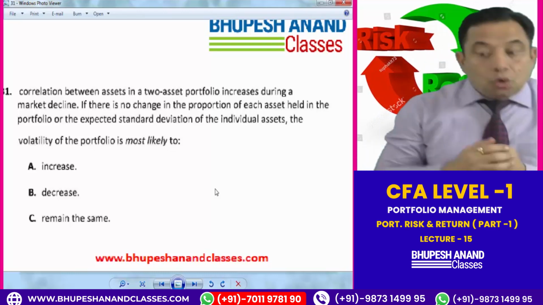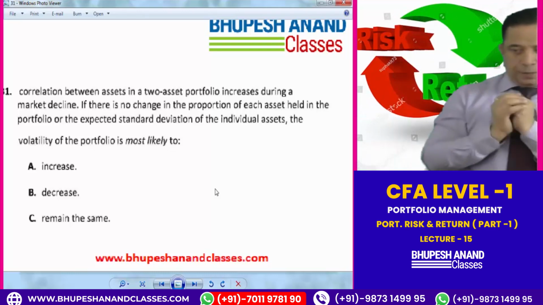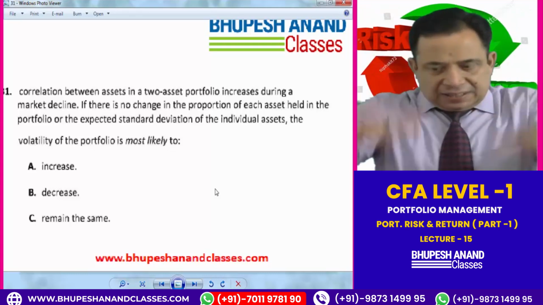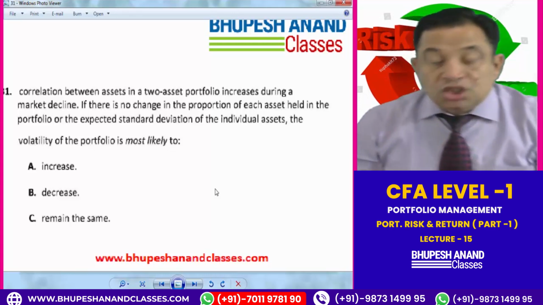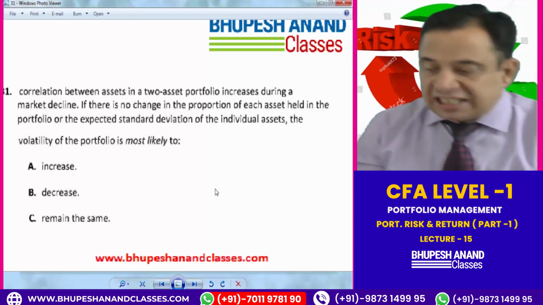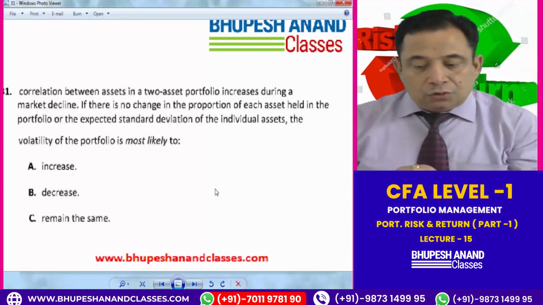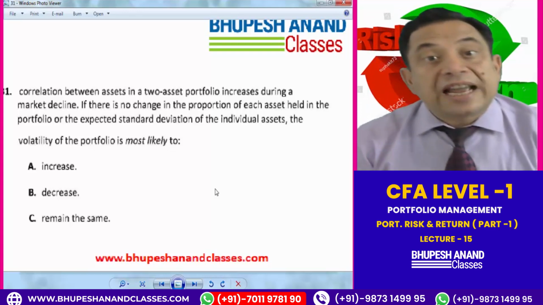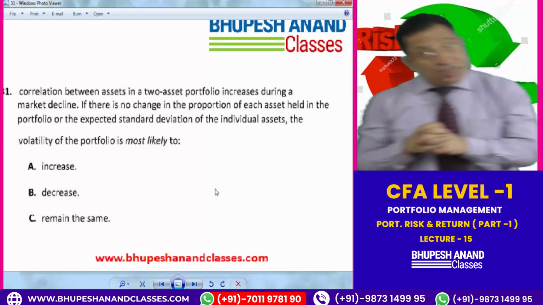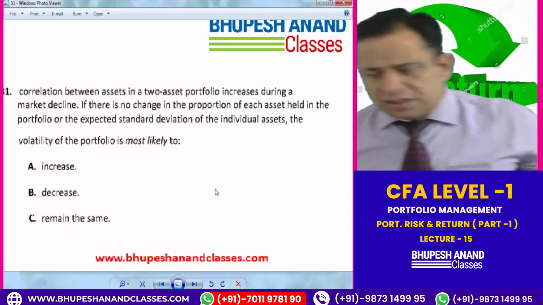You see again, correlation between assets in a two asset portfolio increases. The correlation between these two assets increases as the market declines. If there is no change in the proportion of each asset held in the portfolio or the expected standard deviation of the asset, the volatility of the portfolio is most likely to: increase, decrease, or remain the same? We know that when the correlation increases, risk increases. It is obvious that it will increase.